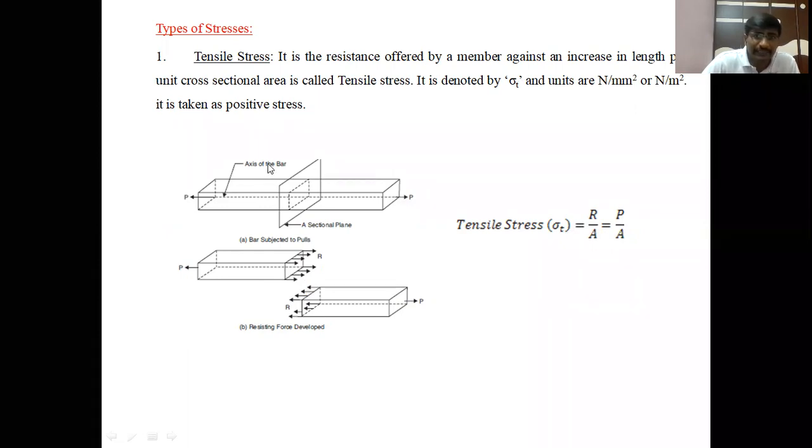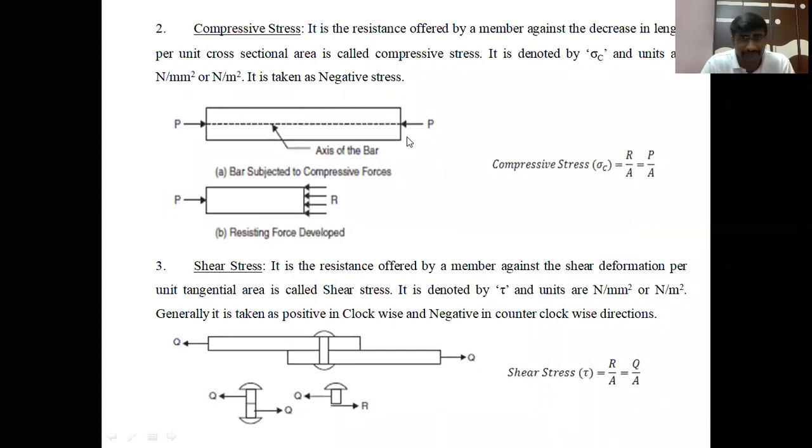Next type of stress is compressive stress. Compressive stress is the resistance offered by a member against the decrease in length per unit cross-sectional area. In this type of stress, the stress is developed within a member by applying a compressive load. We are applying the compressive load, that is the pushing load. Due to this pushing load, the member is trying to decrease its length.